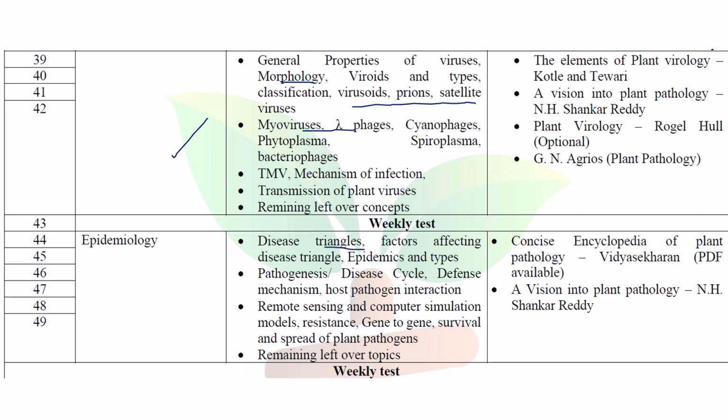Epidemiology: disease triangle, factors affecting, types of epidemics, pathogenesis is another important one, host-pathogen interactions, remote sensing, computerized models, simulation models, gene-for-gene hypothesis, survival and spread. If there are any remaining leftover topics as per the ICAR ASRB given syllabus, we will discuss those also. And again, as I told you, there is a weekly test, a daily test, and at the end of the month, a monthly test is also there.